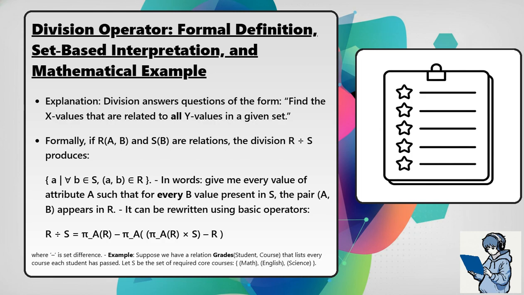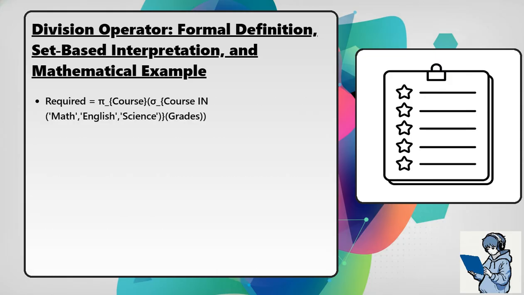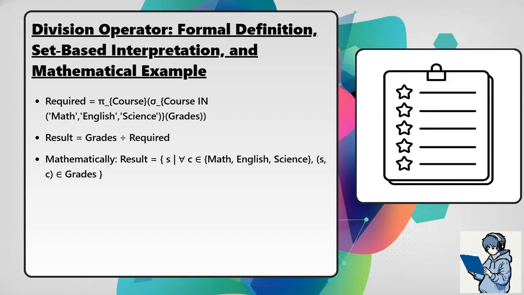Example: suppose we have a relation grades with attributes student and course that lists every course each student has passed. Let S be the set of required core courses: math, English, science. We want the students who passed all core courses. Required equals pi sub course of sigma, where course in math, English, science, applied to grades. Result equals grades divided by required. Mathematically, result equals the set of s such that for all c in the set math, English, science, the pair s, c is in grades.